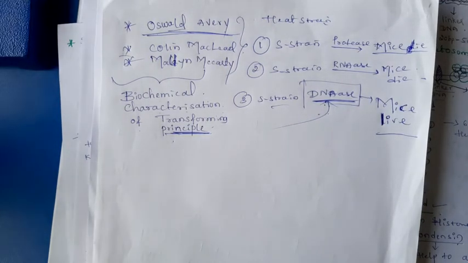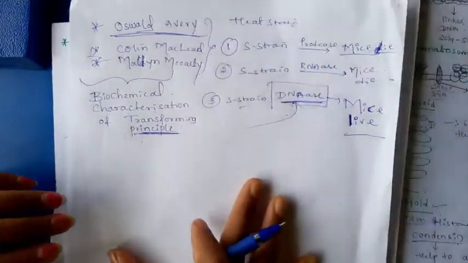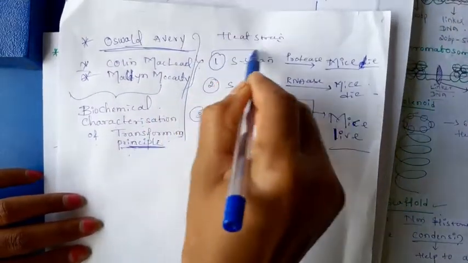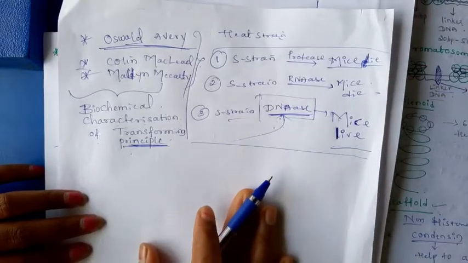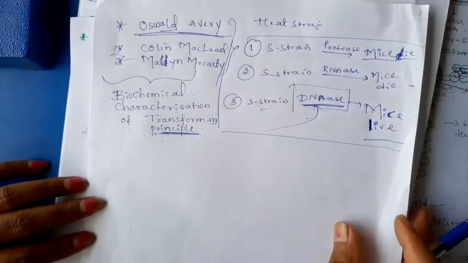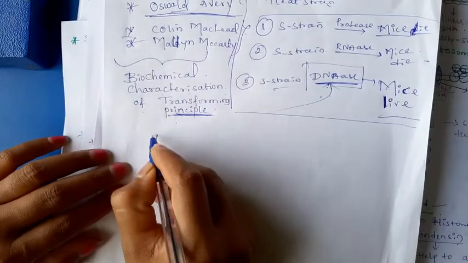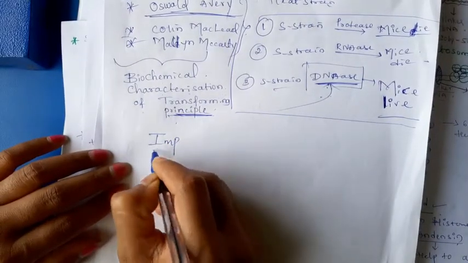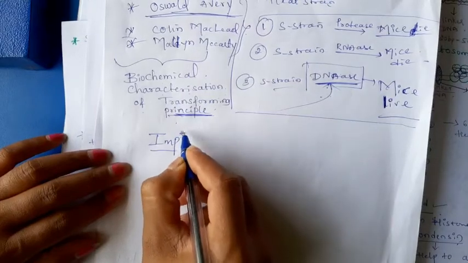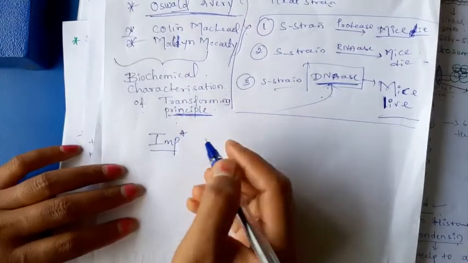They may mention two scientists' names or only one. Just practice these key steps to write the answer. Don't forget these two experiments are very important. Again and again I am telling students, these are very important experiments in this chapter.